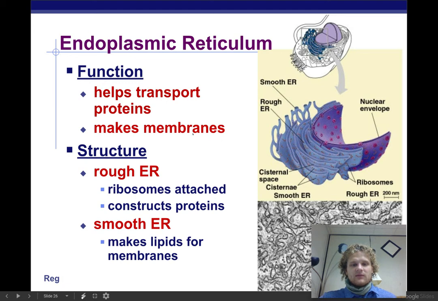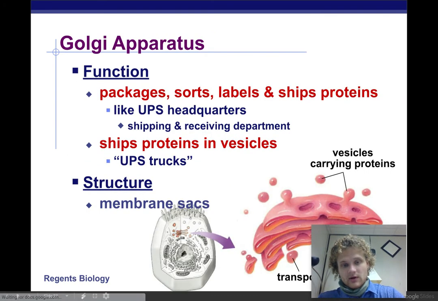Endoplasmic reticulum. It helps transport these proteins to go where they need to go because you do have ribosomes built into the endoplasmic reticulum. This also makes membranes. The structure: the rough ER has ribosomes attached to it. That's why it's rough, because it's got those little circles on it. Whereas a smooth ER doesn't have ribosomes, and that's actually going to be making lipids for membranes. So we're making membranes with this, and we're also transporting proteins around.